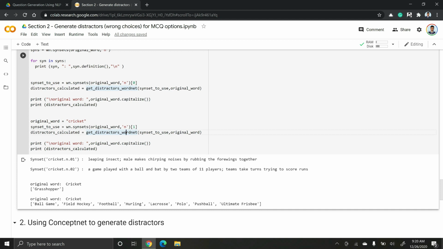And how do we automatically identify the sense? Because right now we are giving the exact sense and asking for distractors. But from the question or sentence itself, can we identify the sense? Can we narrow down to the exact sense and automatically extract distractors, even without giving the exact sense? We will see in future lessons how we can use word sense disambiguation algorithms and achieve this.